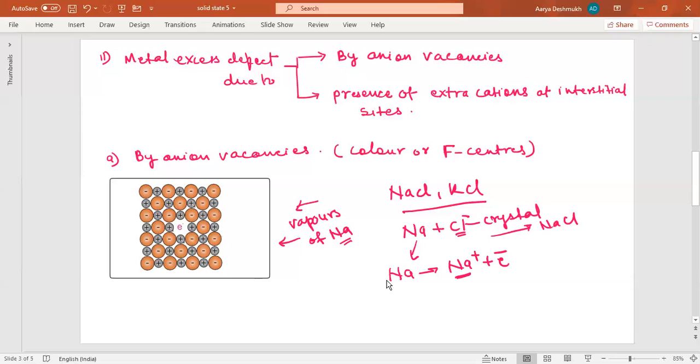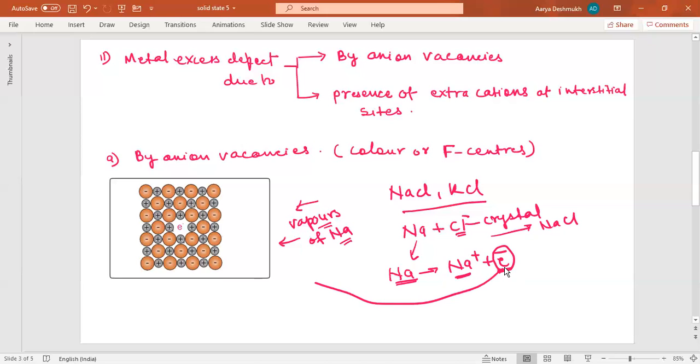Now after this happens, by loss of electron by sodium atoms to form Na plus ion, as I told, it loses an electron here. This released electron diffuses into the crystal. So you can see here the electron, which is lost by this sodium, and this sodium is from the vapors of sodium.